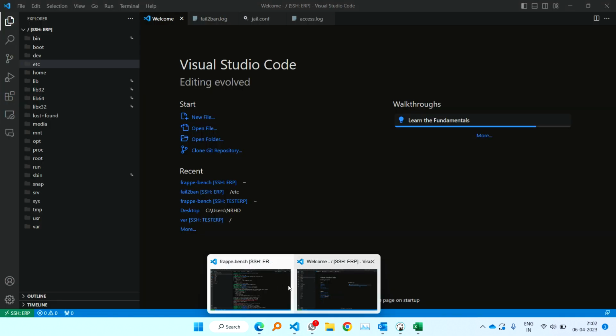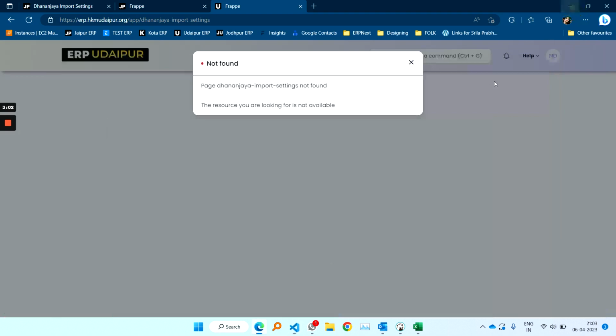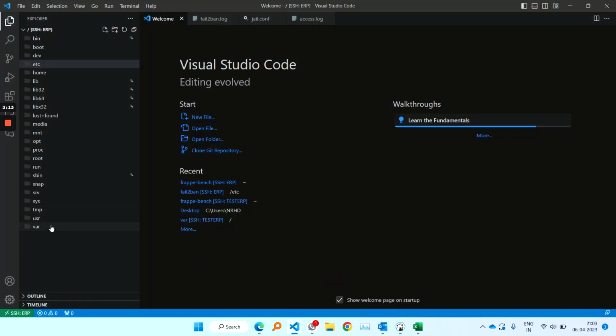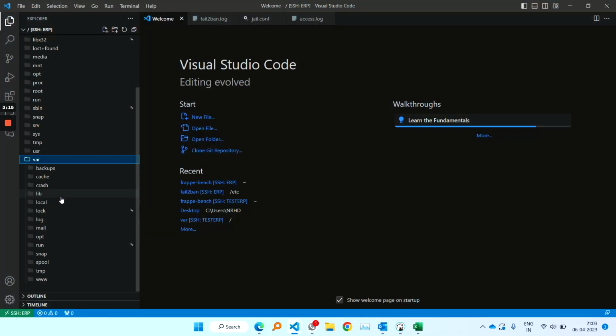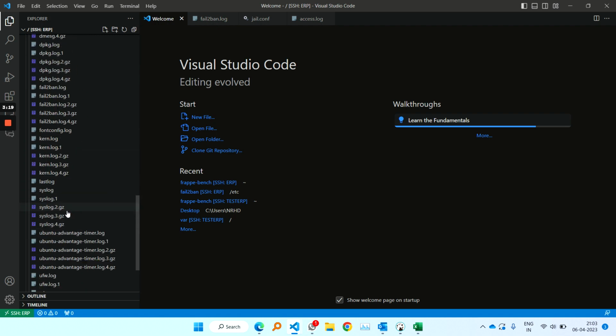Let me check once the status of Fail2Ban. Whenever we attempt to access some restricted areas, it will also generate a log. So those log files can be seen in the var folder, log folder. Here you'll see fail2ban.